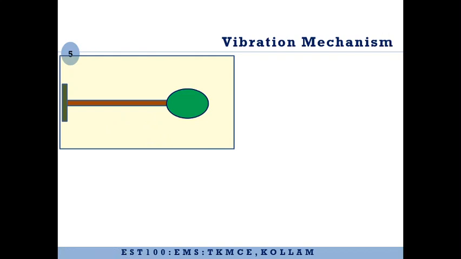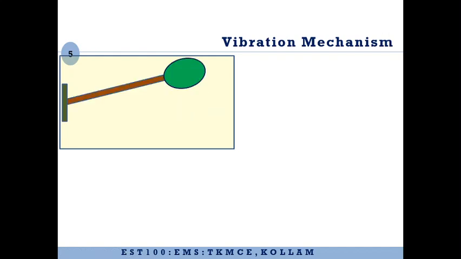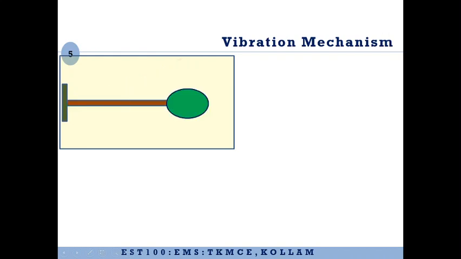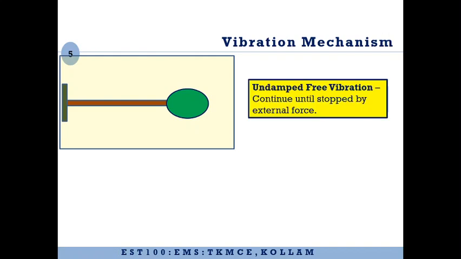Now once it reaches the mean position, the mass will be having inertial effects and want to continue in its motion. Therefore it will move in the upward direction. Again, as it moves in the upward direction, stiffness or elastic forces are going to get set up in the supporting structure, which will try to bring it back to its original position.